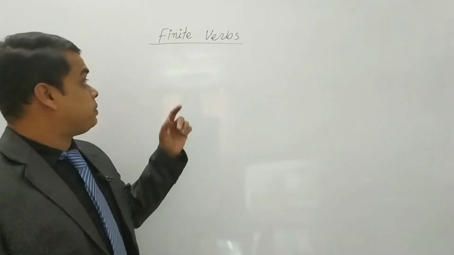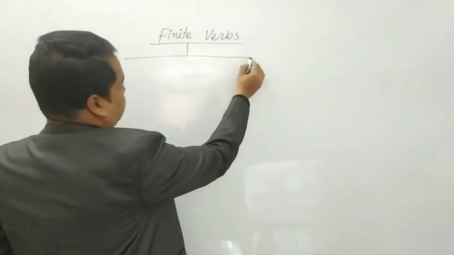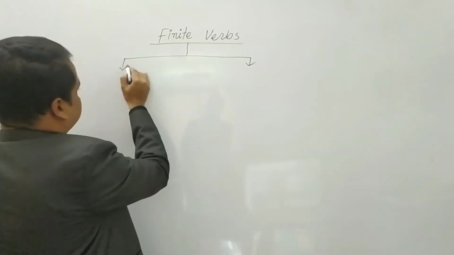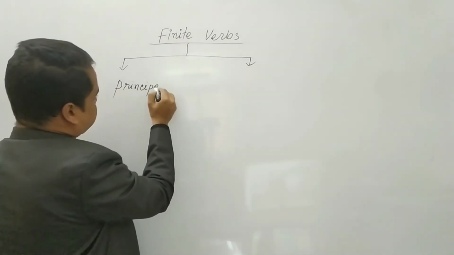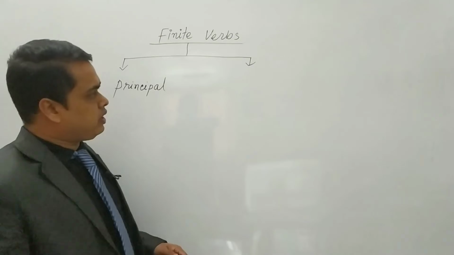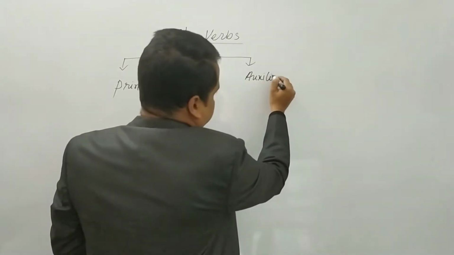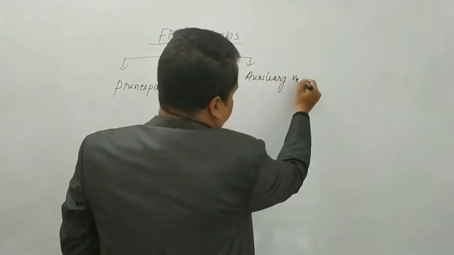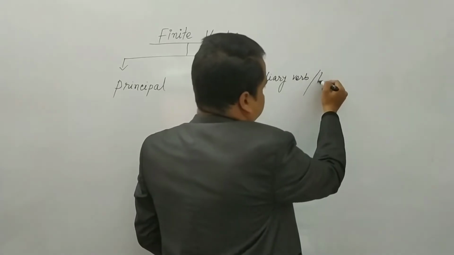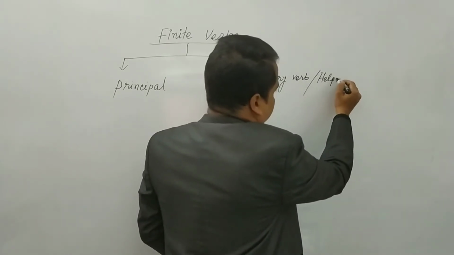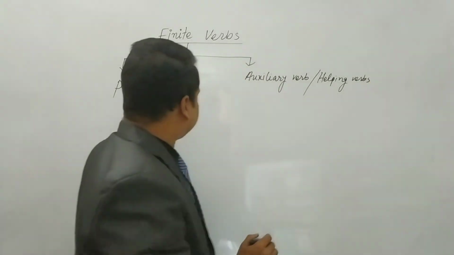Now, dear students, finite verb is of two types. How many types? Two types. This is principal verb and auxiliary verb. Auxiliary verb, sometimes you may call it helping verbs.